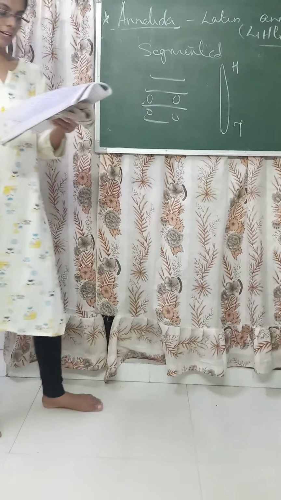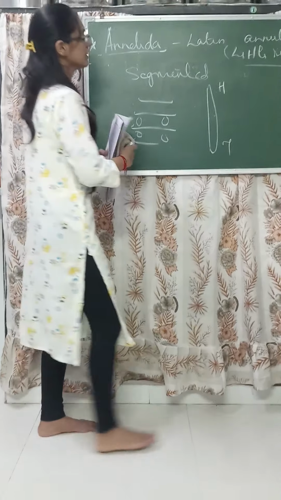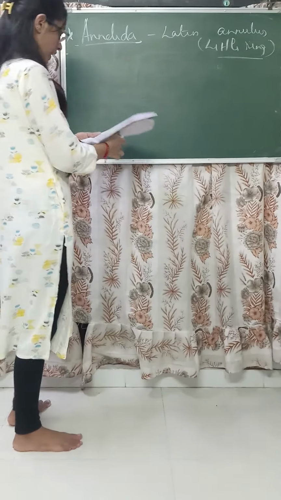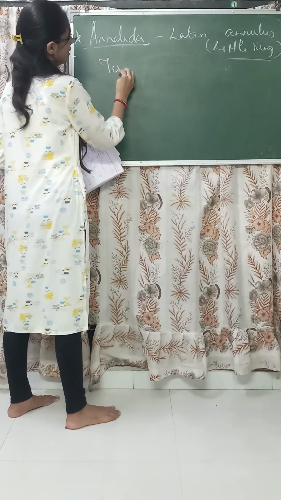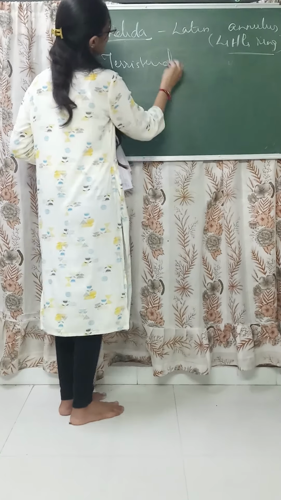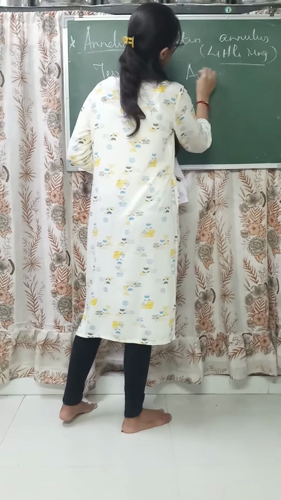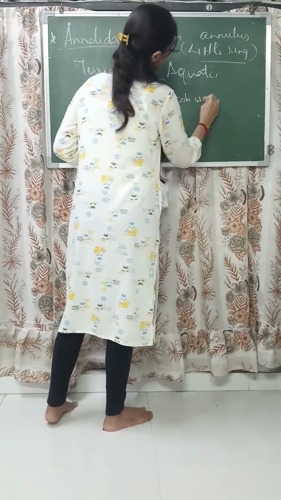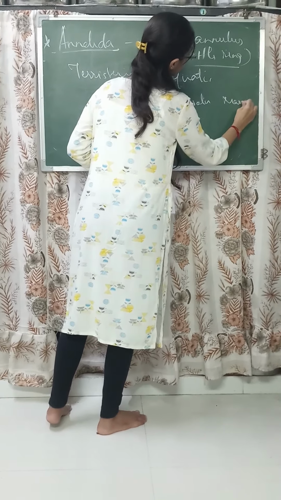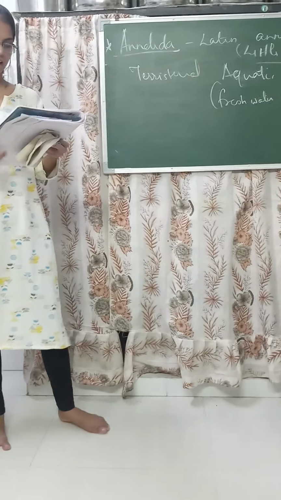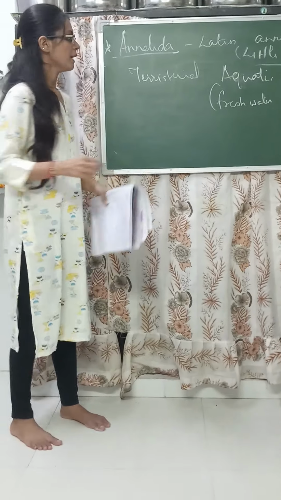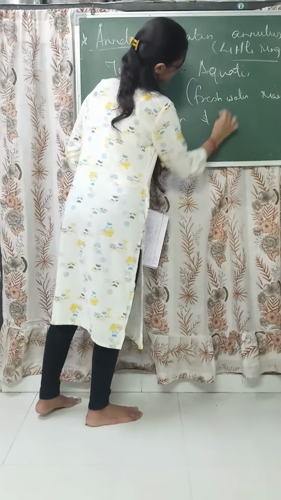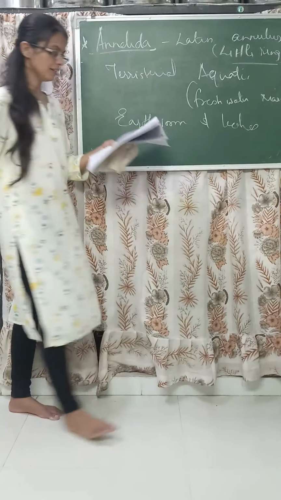Where are these organisms found? They are aquatic as well as terrestrial. Aquatic includes both fresh water as well as marine. The examples are earthworm and leeches.